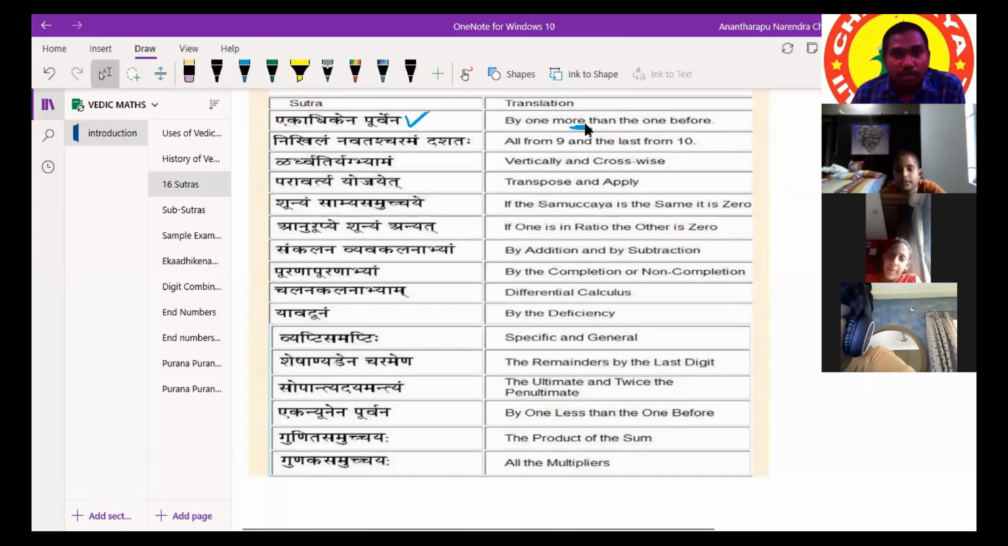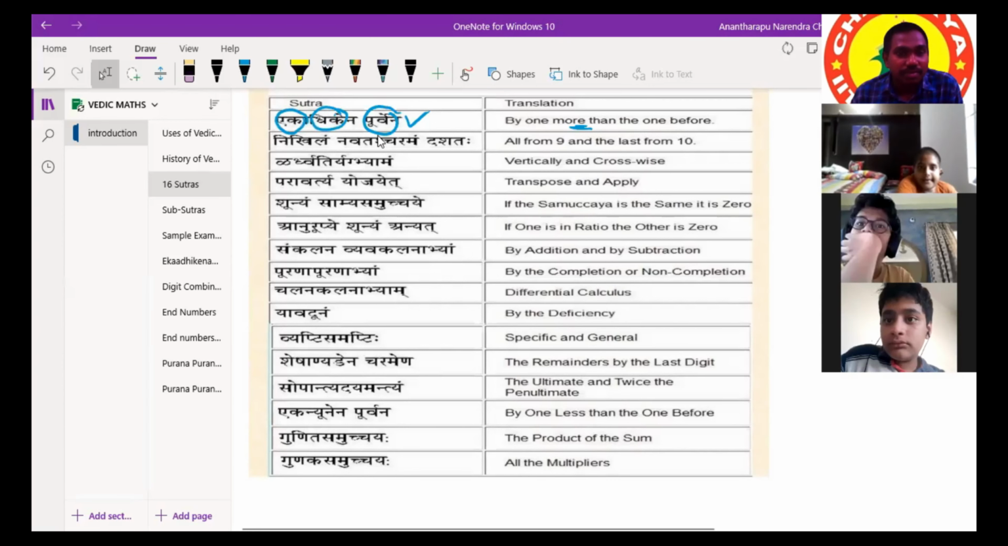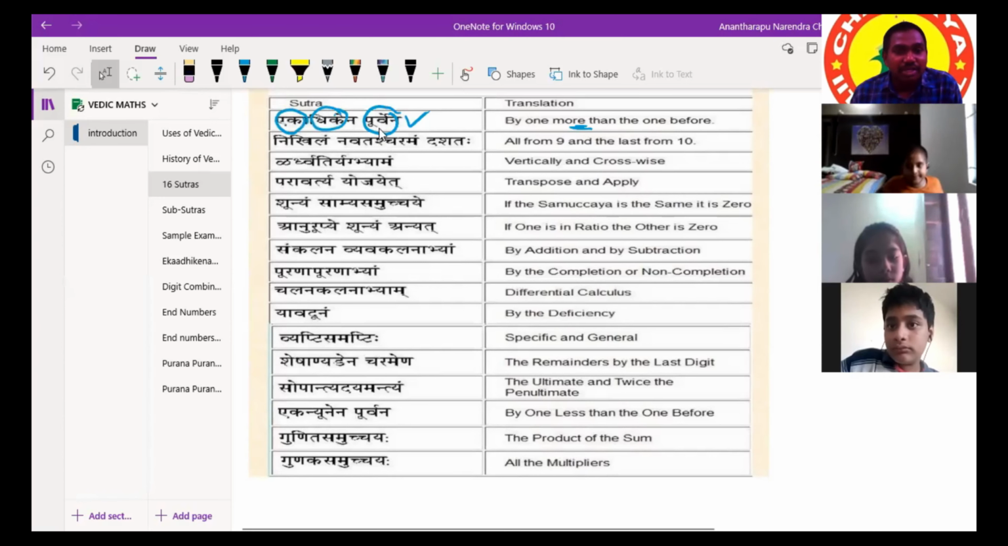By one more than the one before. I'm explaining the thing here. Eka means one. Adhika means more, one more. Purva means previous, before. So one more than the previous one is called Ekadikena Purvena: by one more than the one before.